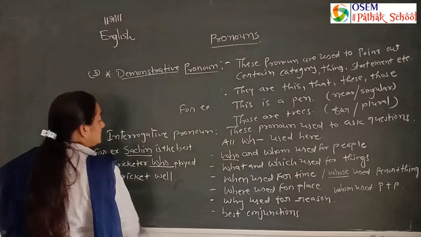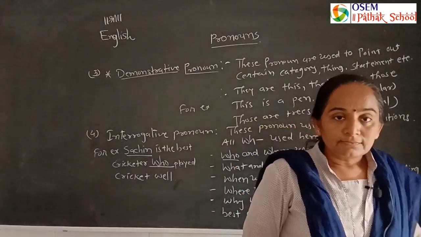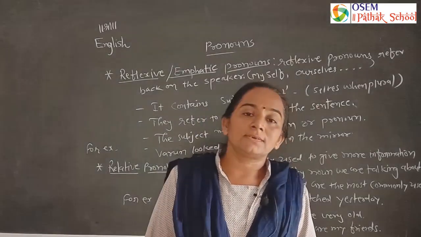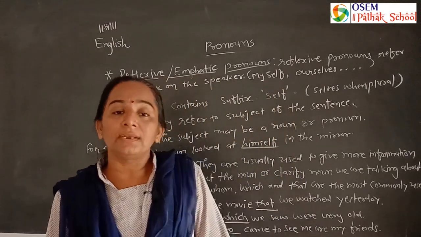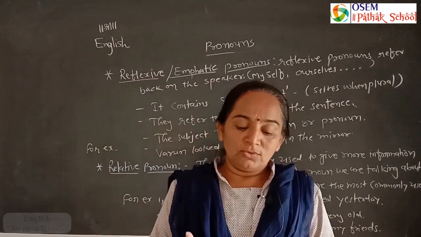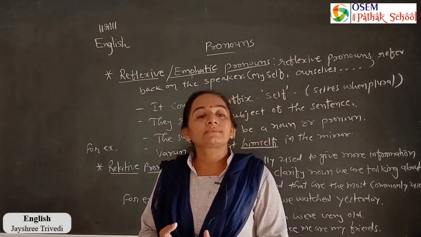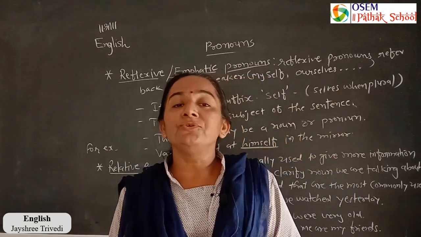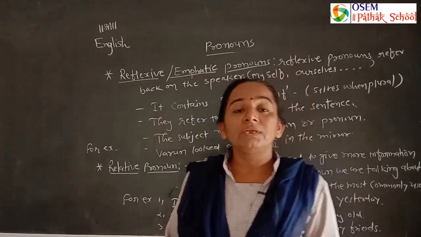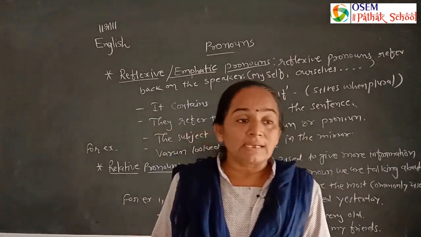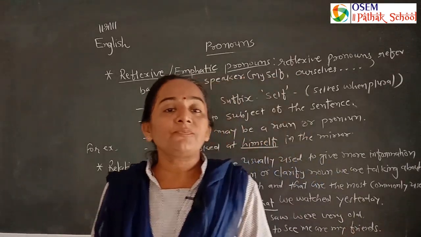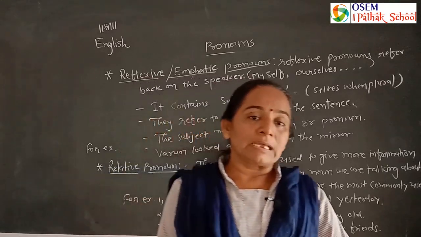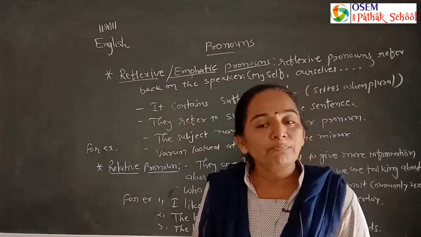So let's learn another pronoun. For reflexive or emphatic pronoun and relative pronoun, we use a suffix. For reflexive pronoun, we use the suffix self. Like that, I do my work myself, we do our work ourselves. Self is used in the singular, while selves is used in the plural form.